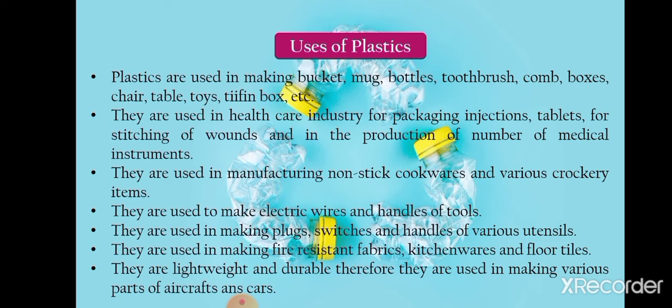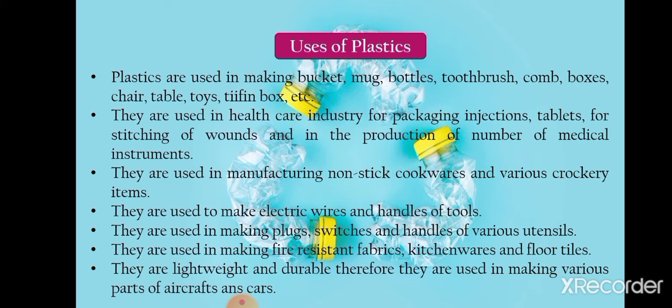Then plastics are used in manufacturing non-stick cookwares. So for non-stick cookwares, we use Teflon. Teflon, we all know, is a thermoplastic. It is a thermoplast, and this Teflon has a very high melting point, so it does not stick to any material which we cook on the pan. So this thermoplast, that is Teflon, makes cooking very effective, and the pan is also cleaned very easily.